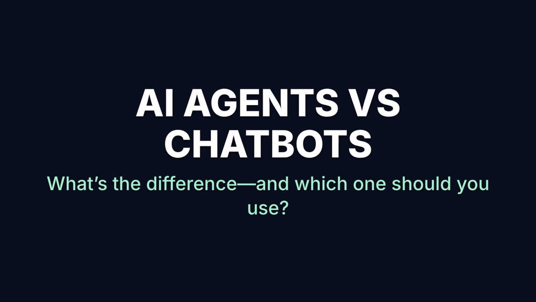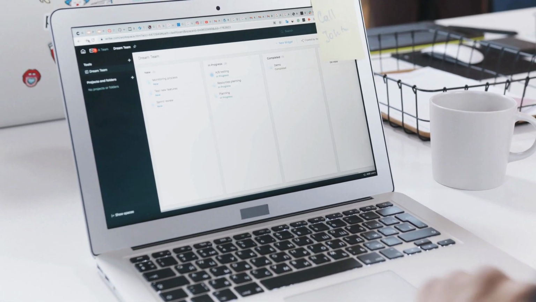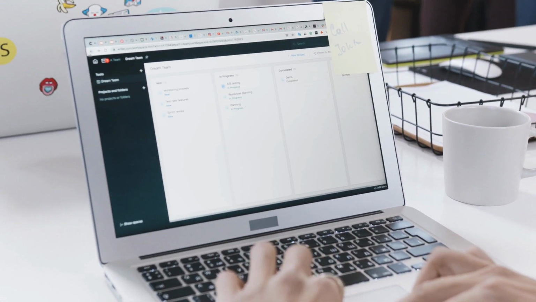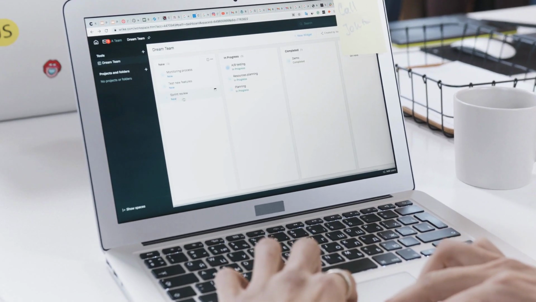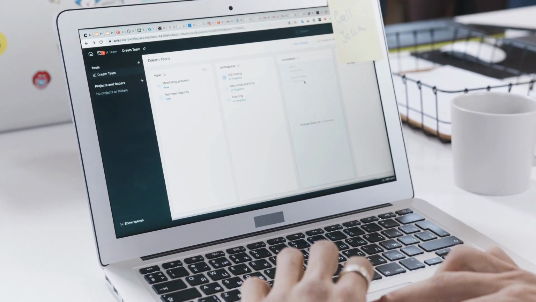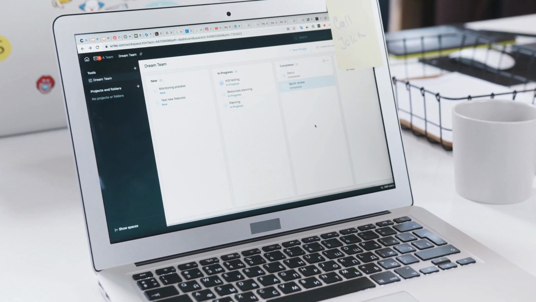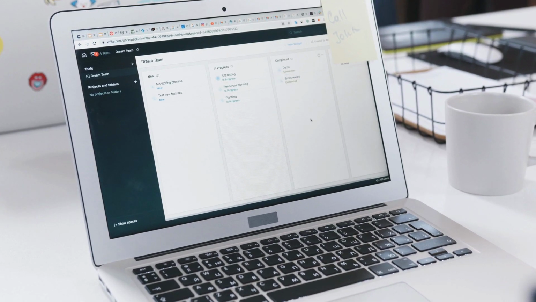What is the difference between an AI chatbot and an AI agent? And why does that difference matter if you want to use AI to save time or make money? Here is the simple answer. A chatbot answers your questions. An AI agent can take a goal, decide what steps are needed, use tools, and keep working until the job is done.